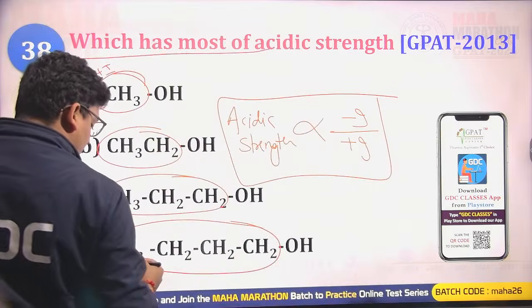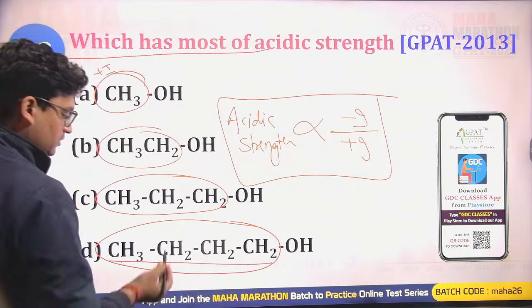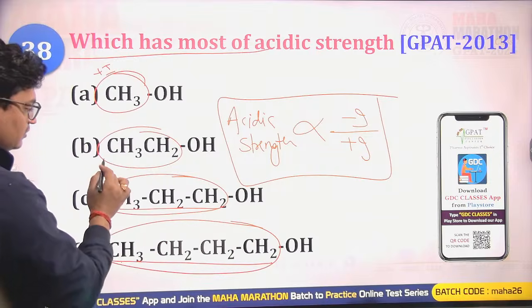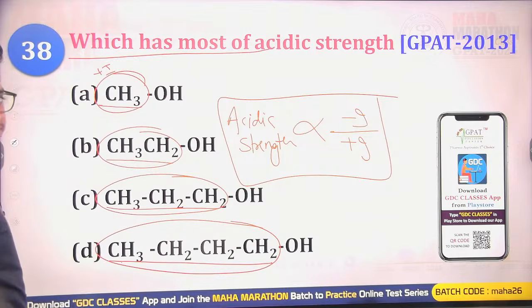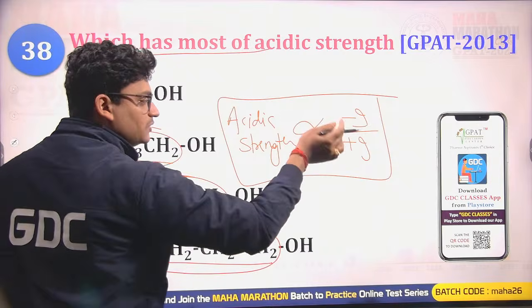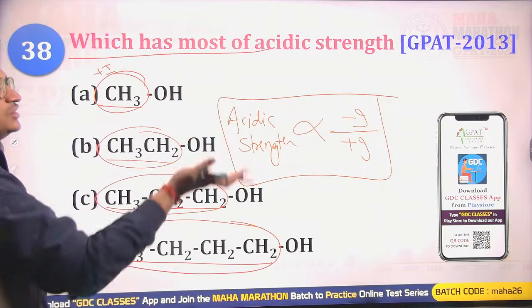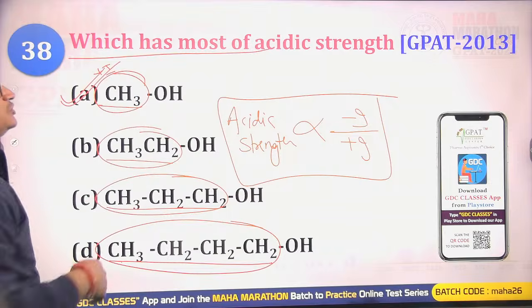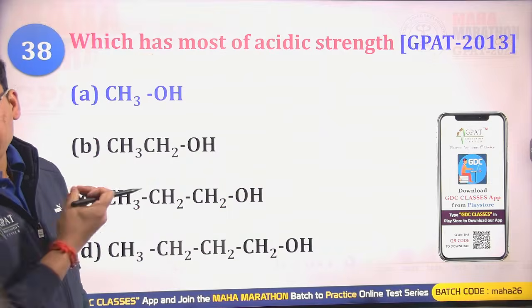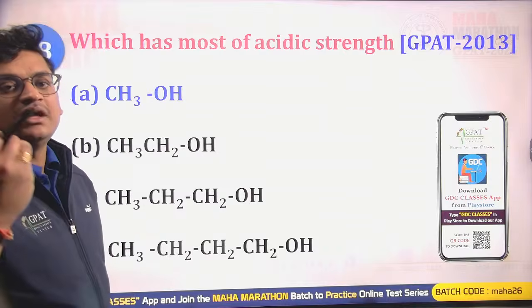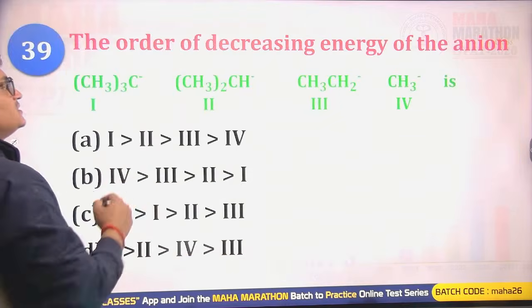Here we are having the highest, strongest plus I group, a little weak plus I, more weak plus I, weakest plus I. So as the plus I group lowered, the acidic strength will be increased. So due to the poorest plus I nature of methyl, this will be having the best acid property.